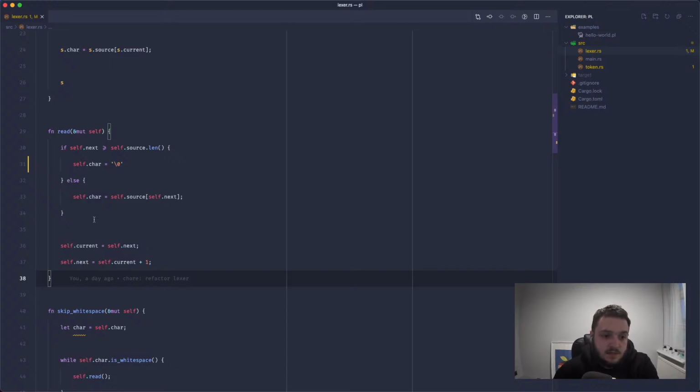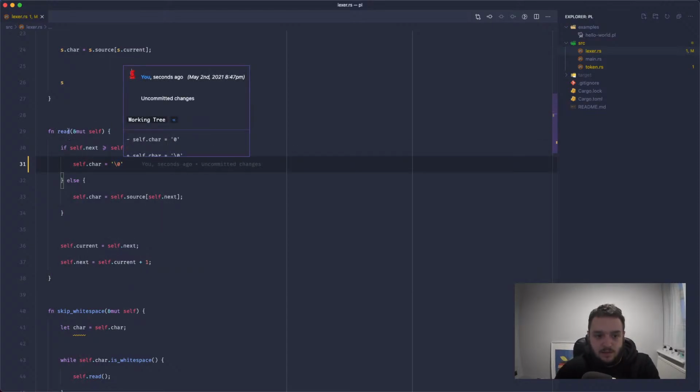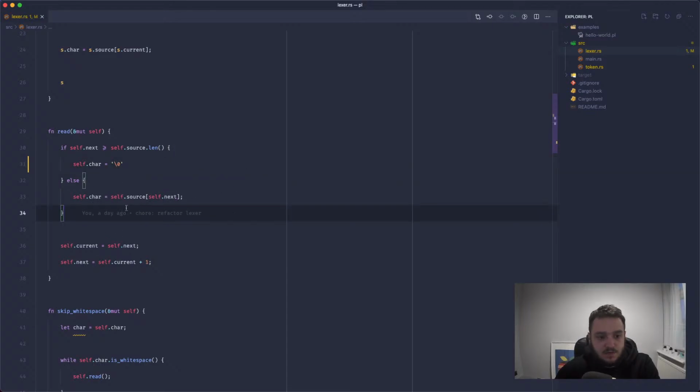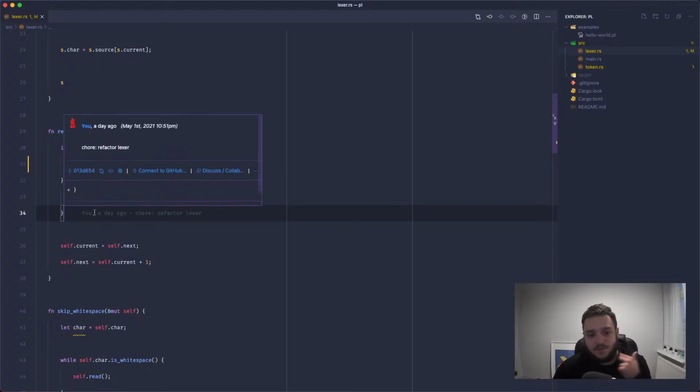It could be changed later. We're making sure that if the next is greater than the length, we just put the null character in there, and otherwise we pluck the character out of the source and fill it into char.